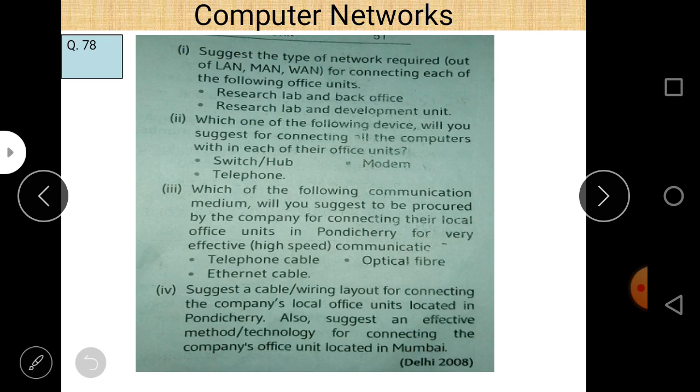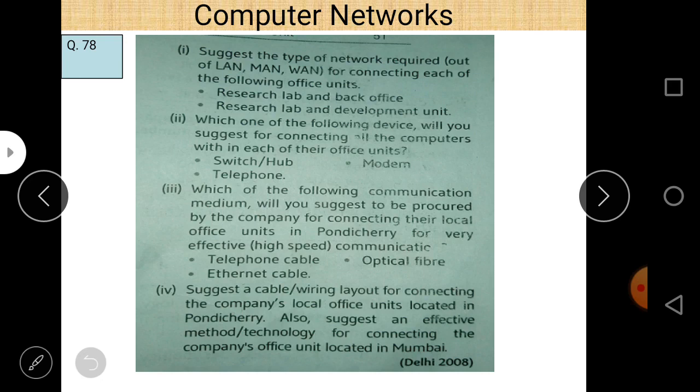And similarly, the term metropolitan area network is used to connect two different metropolitan cities. In this case, Pondicherry and Mumbai are given, and the distance is quite a lot higher compared to the distance within a city. So that's why we use MAN here. And when we want to connect two big countries, you can use WAN, wide area network, when the distance is in thousands of kilometers.